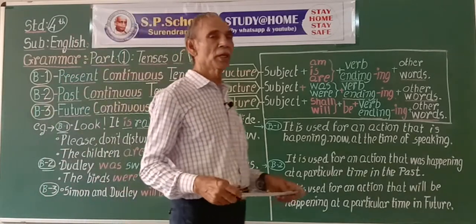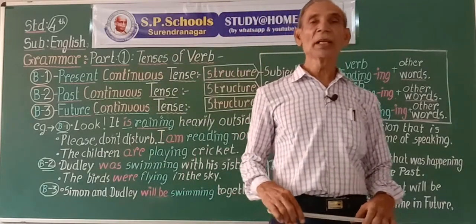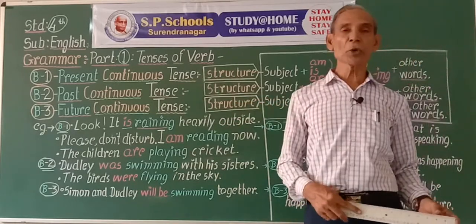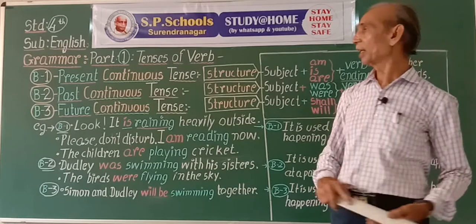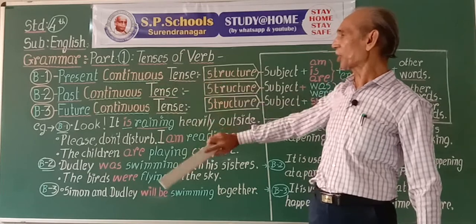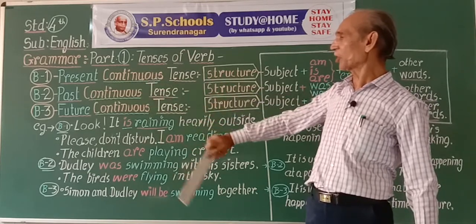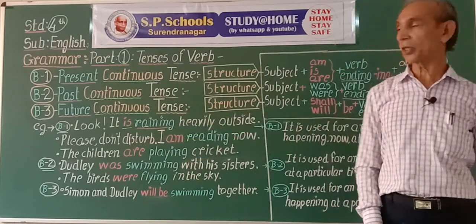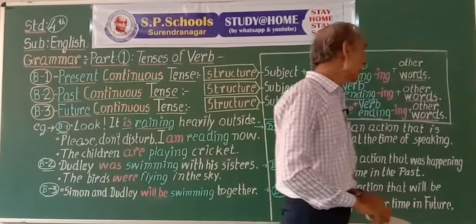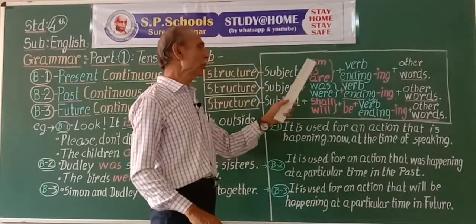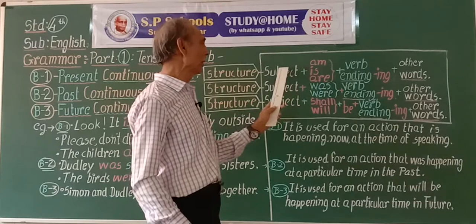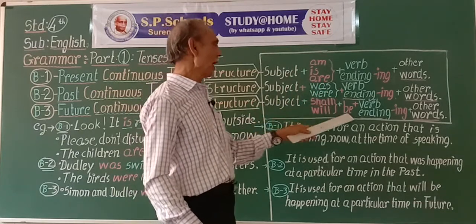Thus, now let us summarize. The continuous tense of the verb shows action continuous either in present time for present continuous tense, or in past time for past continuous tense, or in future time for future continuous tense. The structures are very simple. After subject we use to be form. Present form of to be is are in present tense, was never in past tense, and be in future tense.